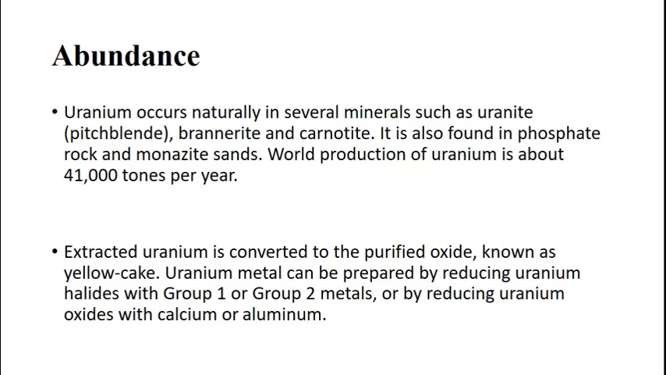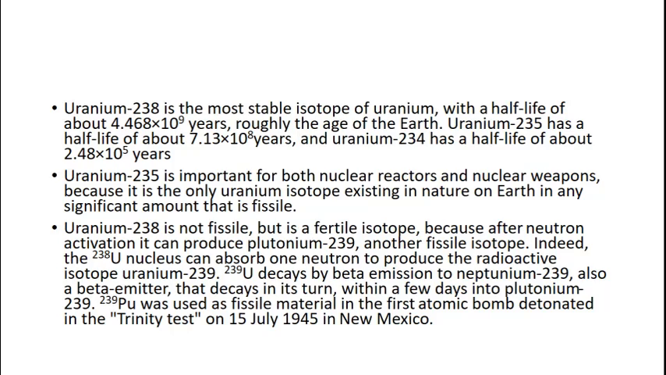Uranium metal can be prepared by reducing the uranium halides with group 1 or group 2 metals in the periodic table, or by reducing uranium oxides with calcium or aluminum. The uranium 238 isotope has a half-life nearly equal to the age of Earth, and uranium 235 has a lower half-life when compared to uranium 238.